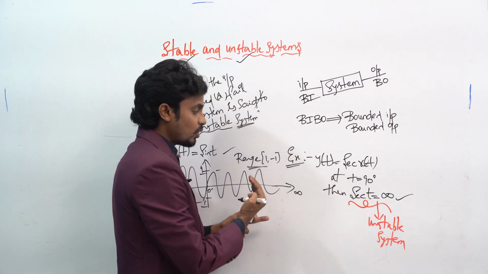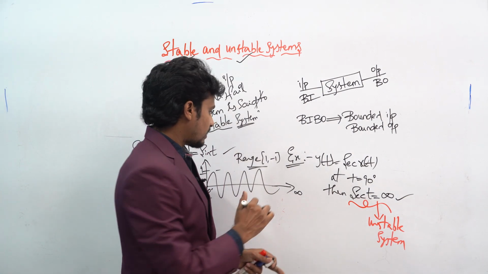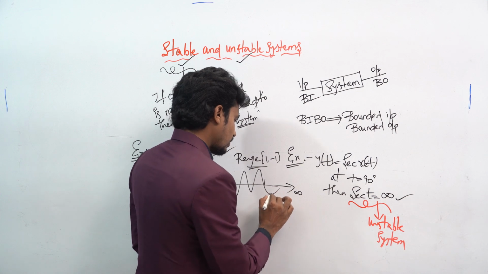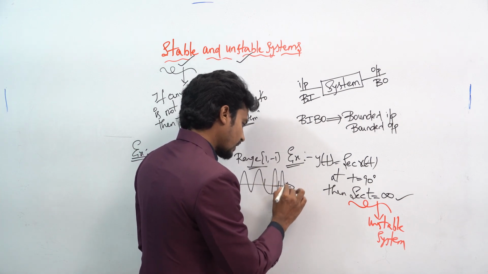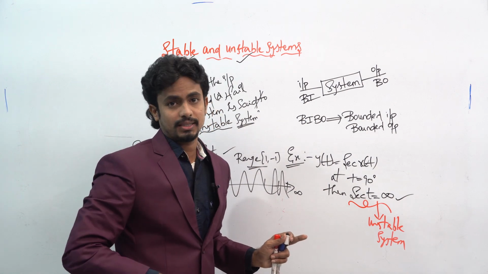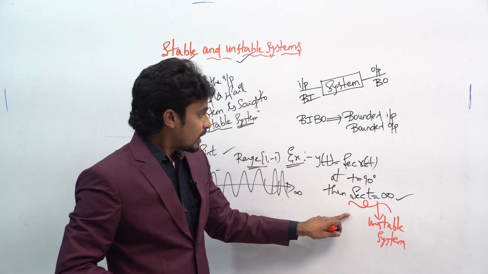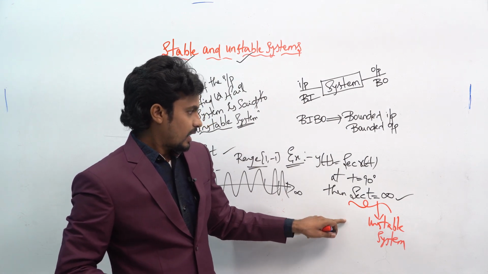In between, there must be a value present. Okay, for example, if you want to calculate it here, or here, there must be a value present.